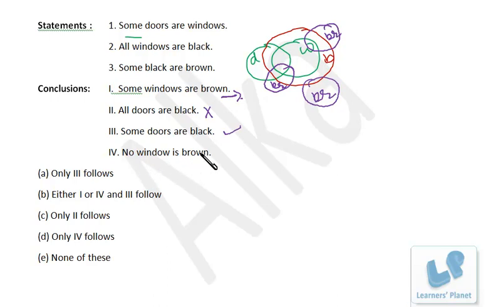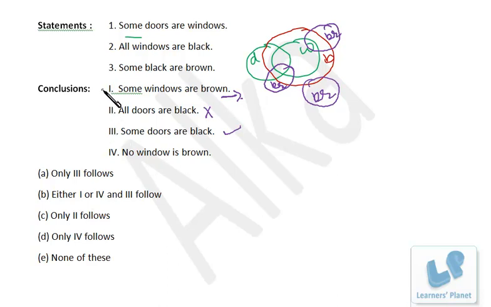No window is brown. Window and brown. Now let's see the option. No window is brown, that's there in this case. So we have this: some doors are black. That's absolutely true. And this option B, either 1 or 4, that means some windows are brown or no window is brown.